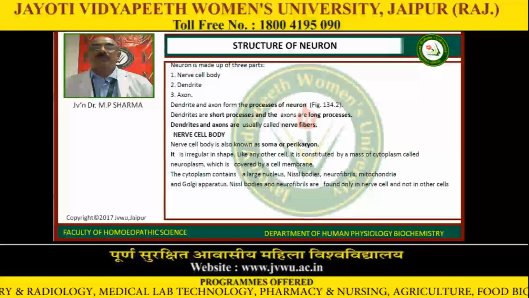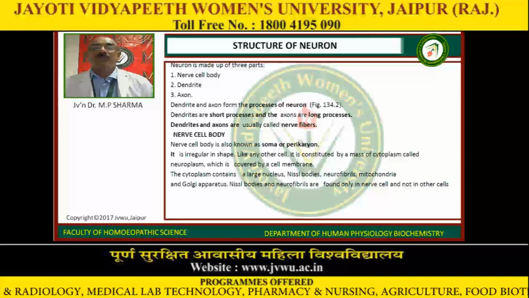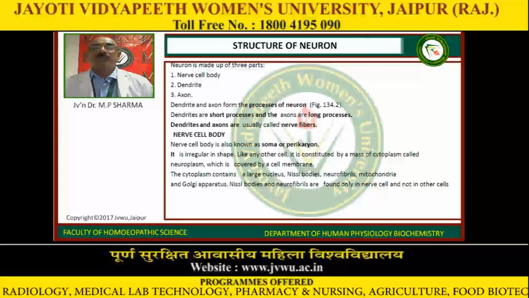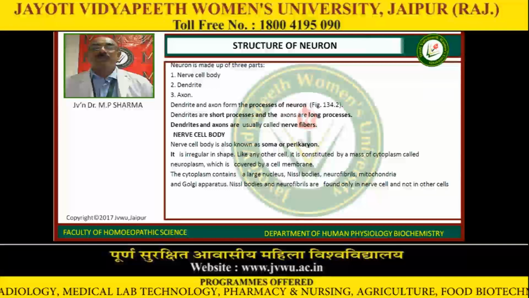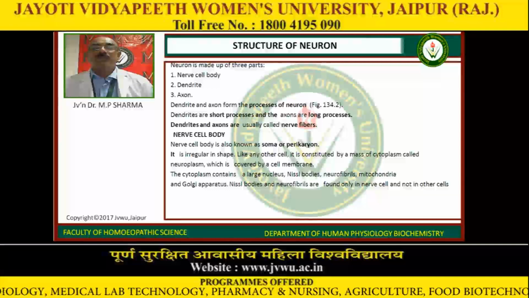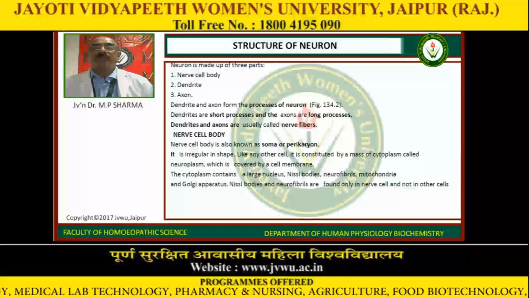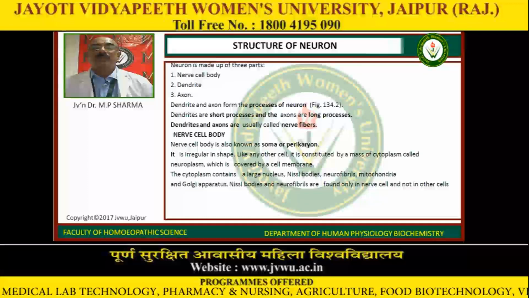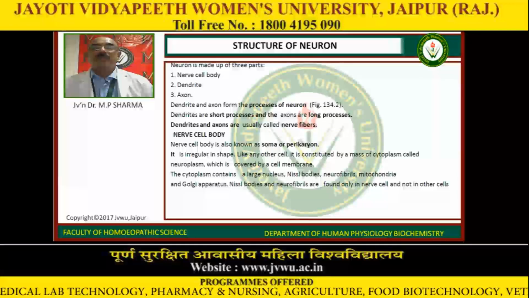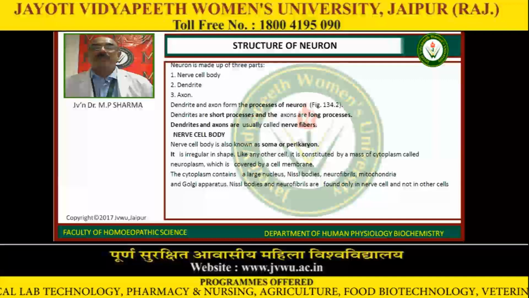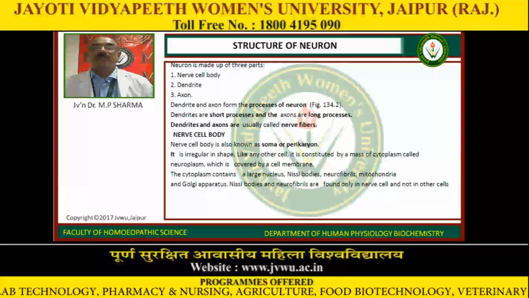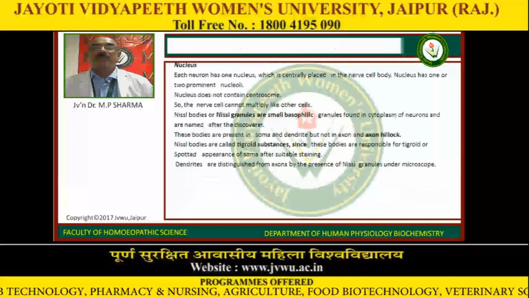The nerve cell body is also known as soma or perikaryon, and it is irregular in shape like any other cells. It is constituted by a mass of cytoplasm called neuroplasm, which is covered by a cell membrane. The cytoplasm contains a large nucleus, Nissl bodies, neurofibrils, mitochondria and Golgi apparatus. Nissl bodies and neurofibrils are found only in nerve cells and not in other cells.